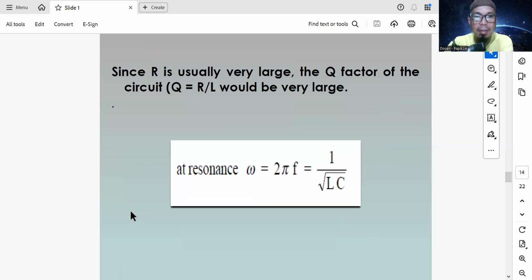Since R is usually very large, the resistance is very large for this method. And the key factor of the circuit, R divided by omega L, would be very large. Resonance omega is 2 pi f, which is 1 over the square root of L times C.